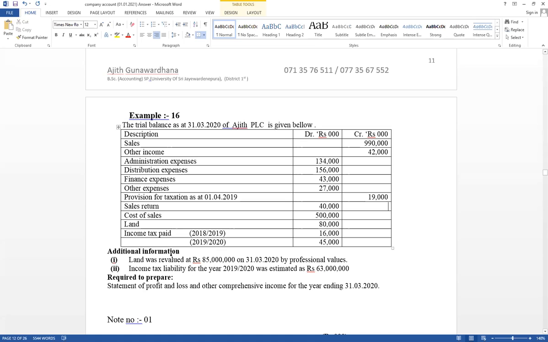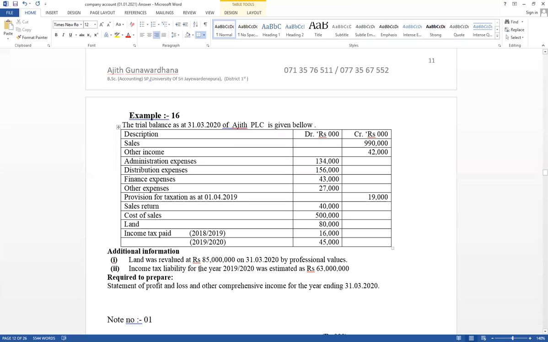And additional information: first, land was revalued at 85,000 on 31st March 20 by a professional valuer. If there is a revaluation surplus, it should be included under other comprehensive income.